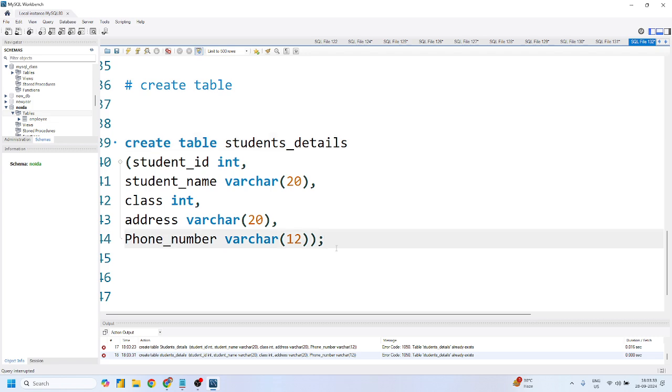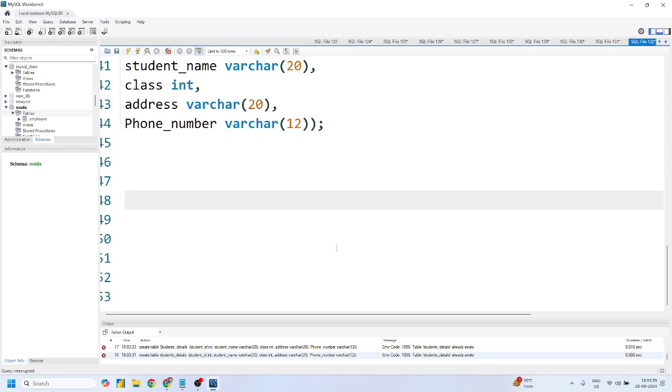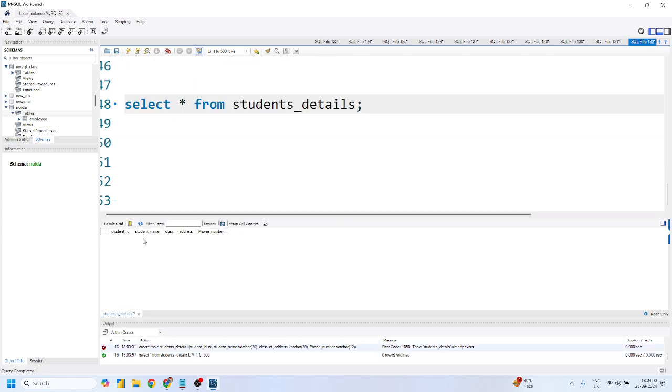Right, Mohit, because we have successfully created a table. Now what is our next approach? Our next approach is to check the headers of this table. Select star from students details. I think this one is my table name, yes or no? And it will give me the basic result. And it says as of now you do not have any records. That's why you are seeing column headers in the result only, right?